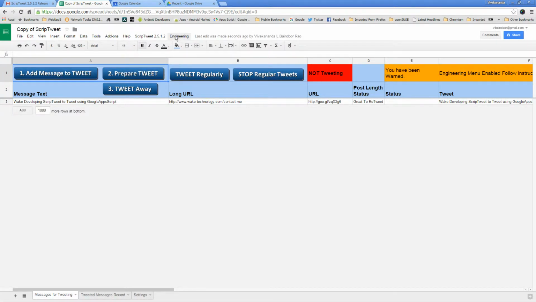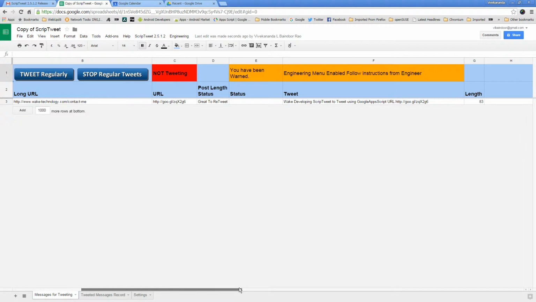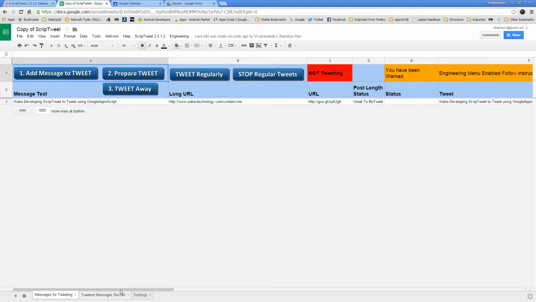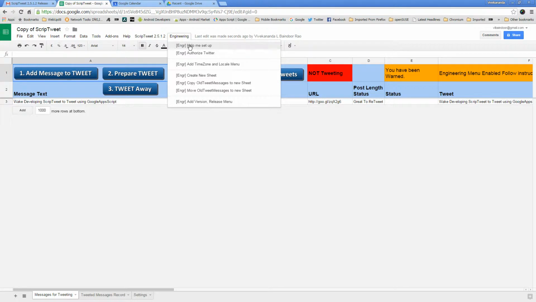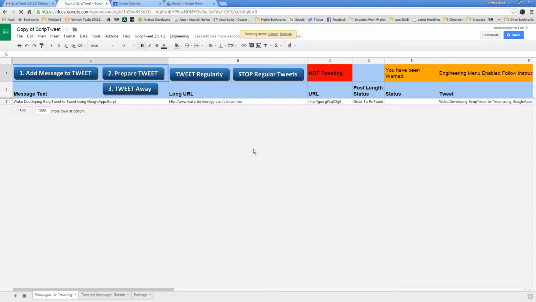Okay, engineering menu appears, and here it says engineering menu enabled. Follow instructions from engineer. Okay, engineering menu enabled. So I need to click that, and it said use the help me setup option, which is here. Click on that.